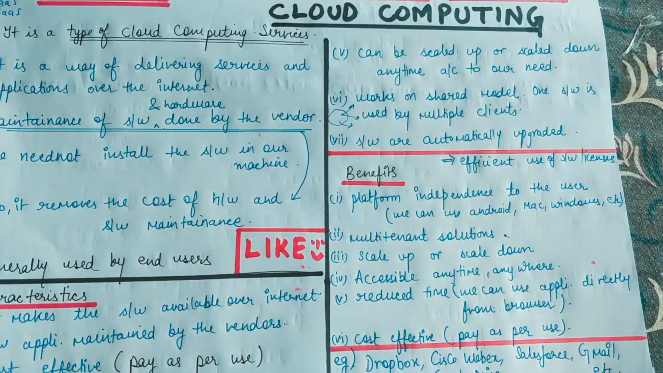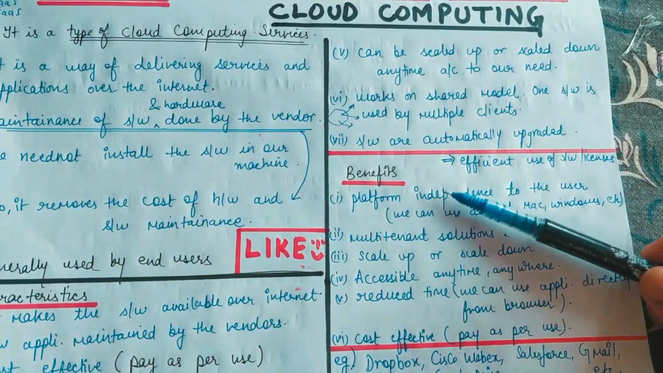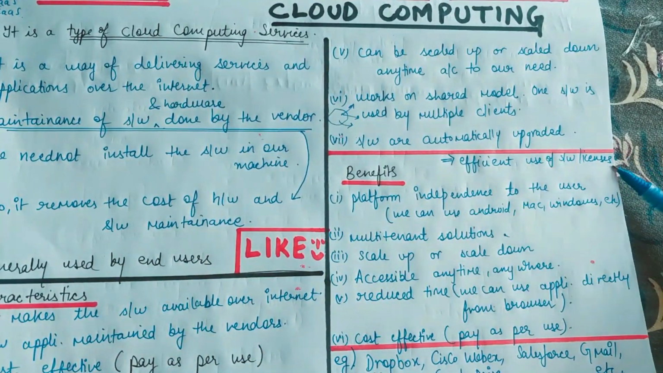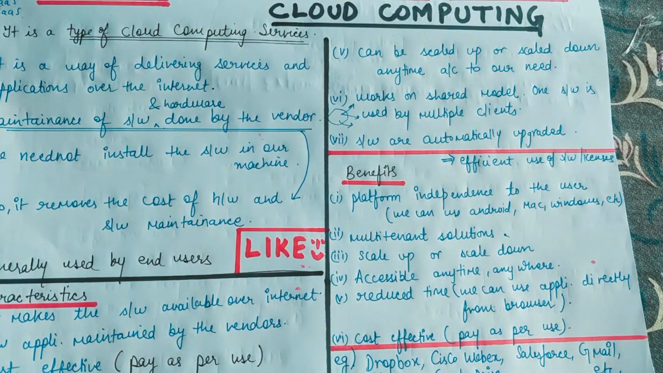Now guys, if we talk about the benefits, here are some of the benefits. The first one is efficient use of software licenses. Like guys, suppose for an example, there's a software which costs too much. Like suppose there's a software which costs us 2 lakh rupees. So obviously a normal person will not purchase that software, right? That will be very much costly.